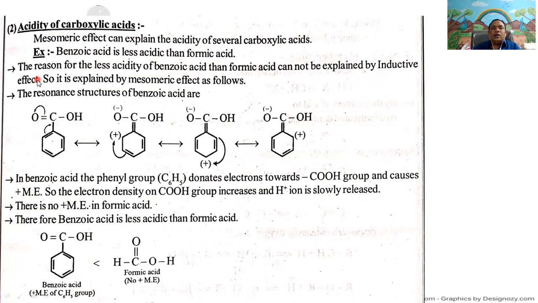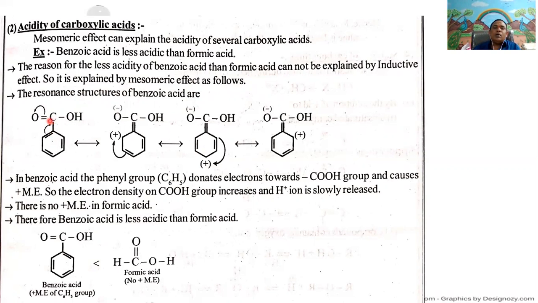The reason for the lower acidity of benzoic acid than formic acid cannot be explained by inductive effect, so it is explained by mesomeric effect as follows. The resonating structure of benzoic acid is this one here. COOH means in the benzene, one of the hydrogen atoms is replaced by the carboxylic group. The obtained compound is called benzoic acid.